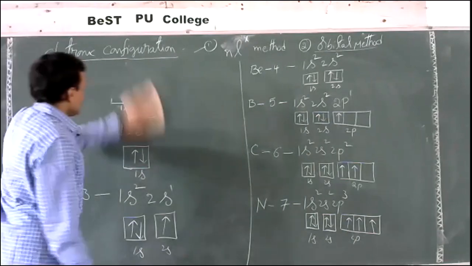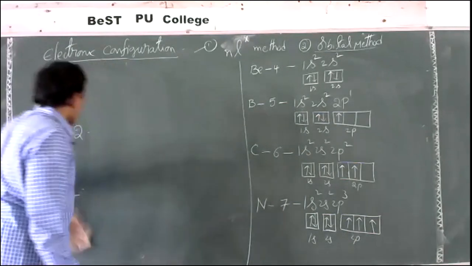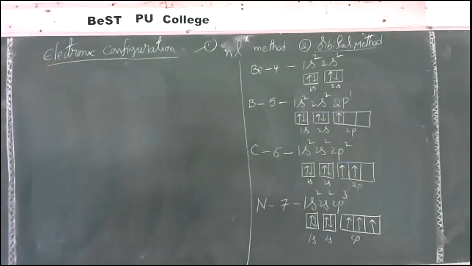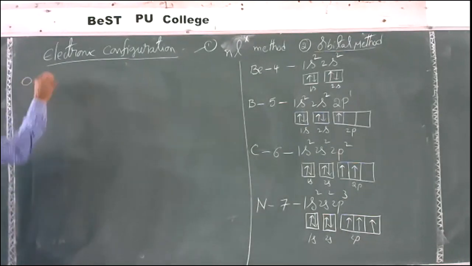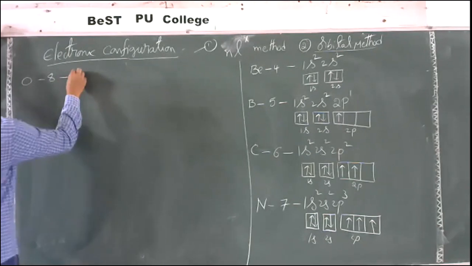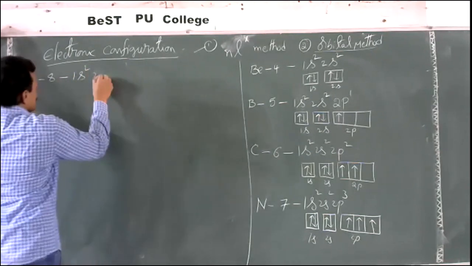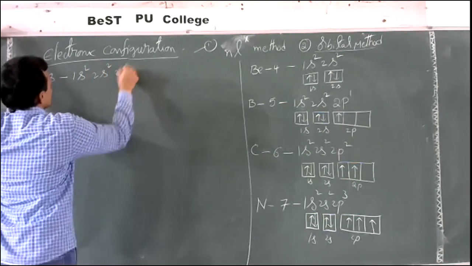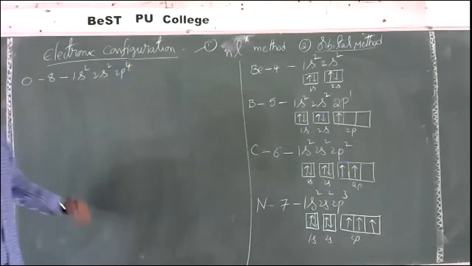If you go for the remaining elements, here I write them one by one. Oxygen, atomic number 8. So this is 1s2, 2s2, 2p4.